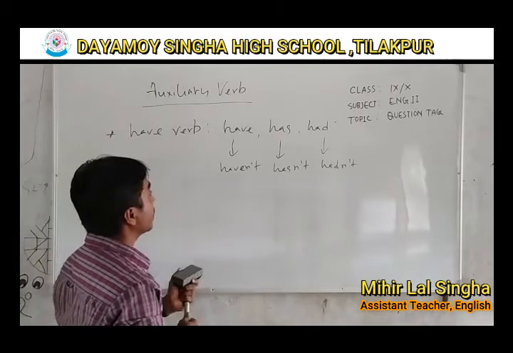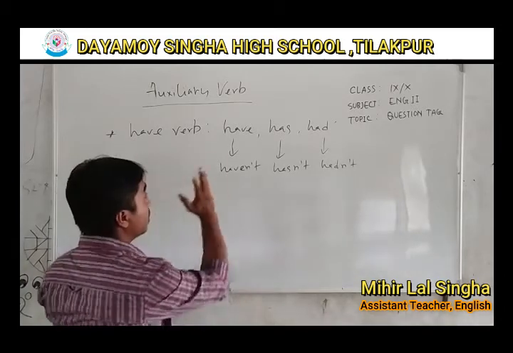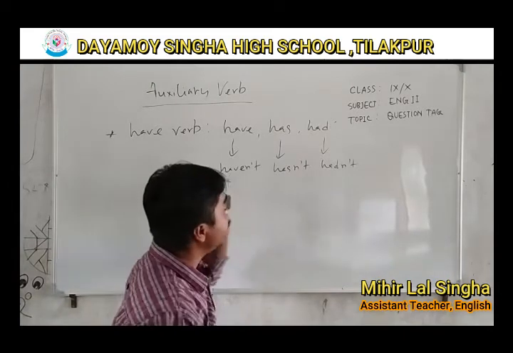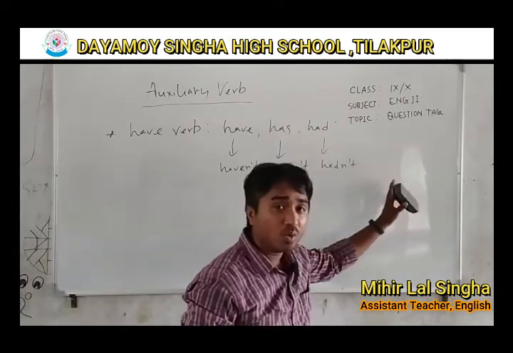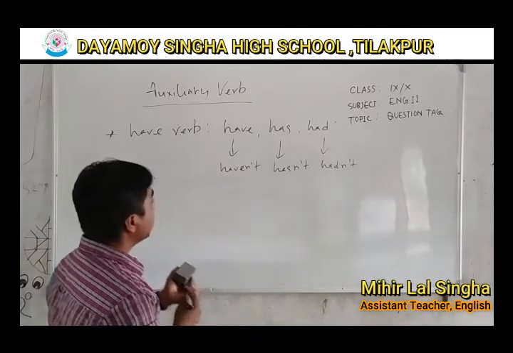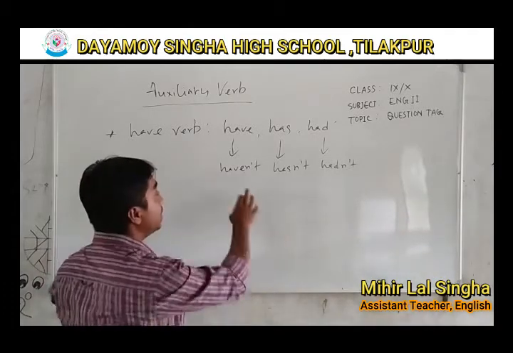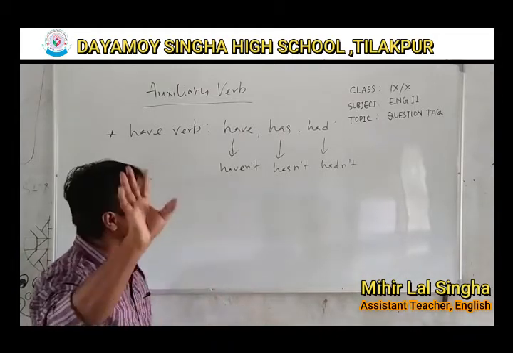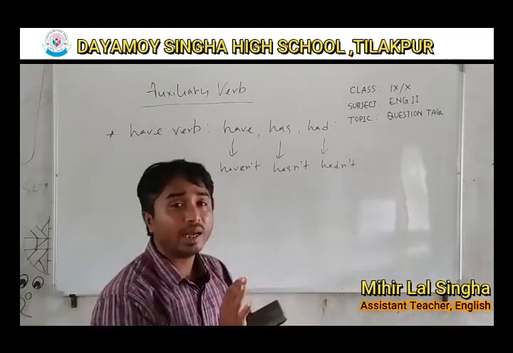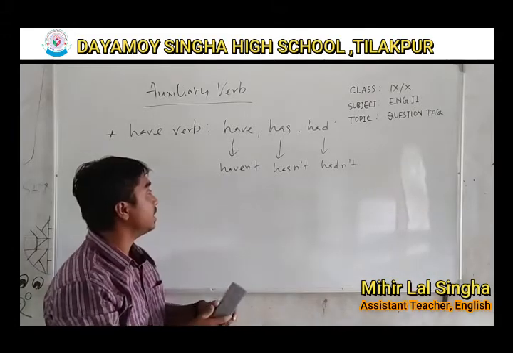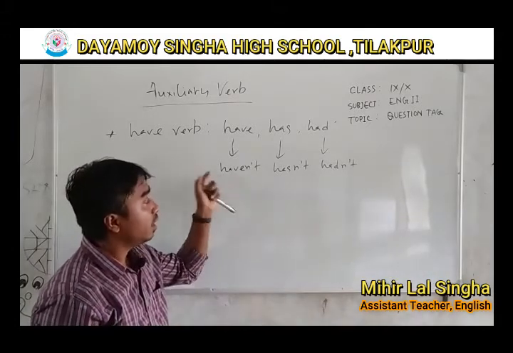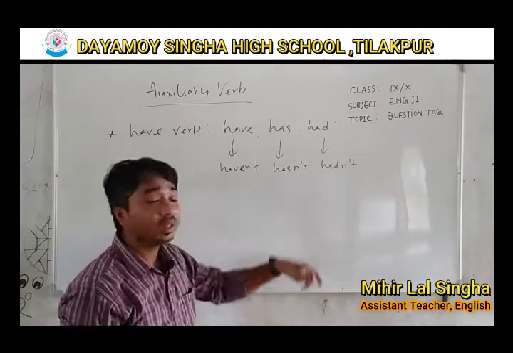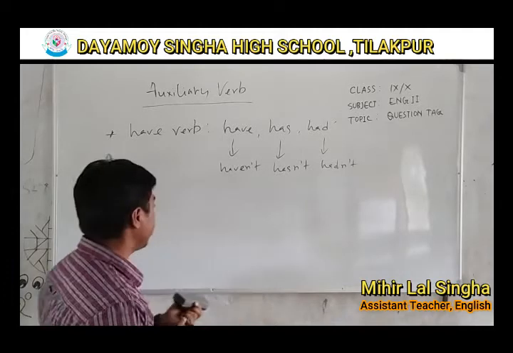Remember, these have, has, and had are directly used when they are along with another verb, when they are used as auxiliary verb. When they are not used as auxiliary verb, if they are used as a helping verb, then we cannot use them directly. Give me an example.